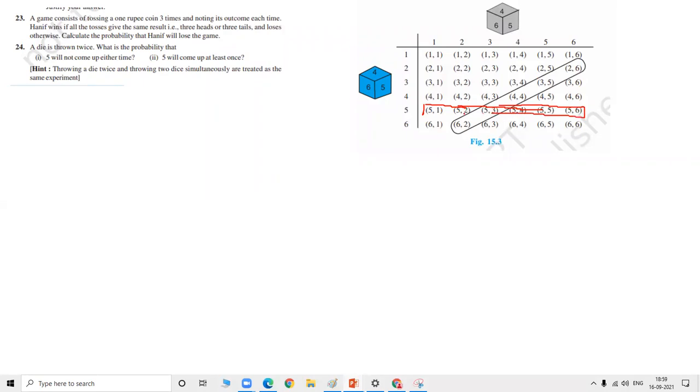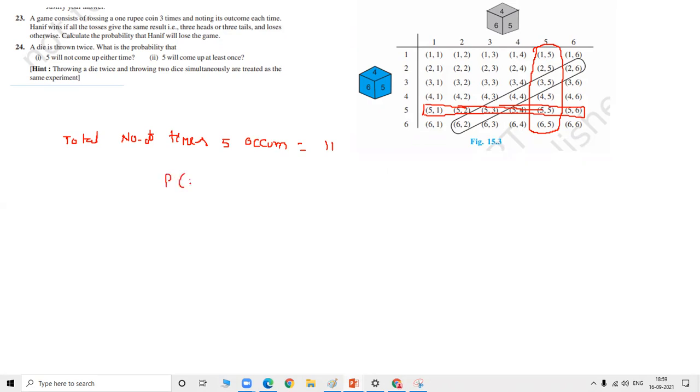This is 6 times, and this is also 6 times. Out of these 2 sixes, 5 comma 5 is common. So the total number of times 5 occurs is 11. What is the probability that 5 will not come up either time?